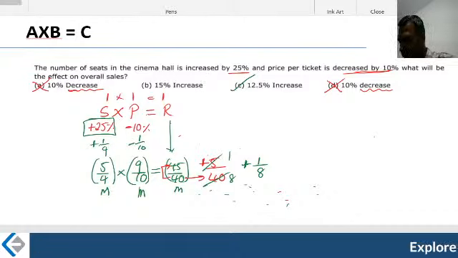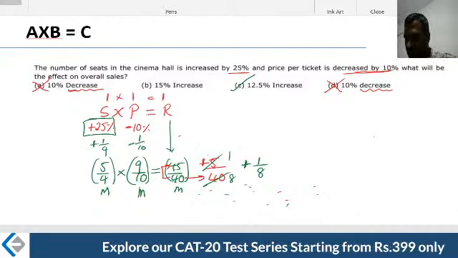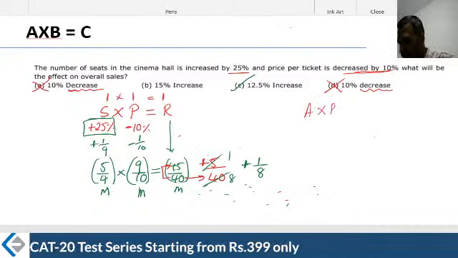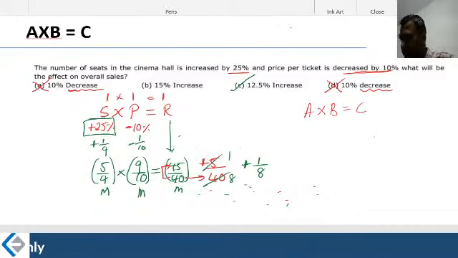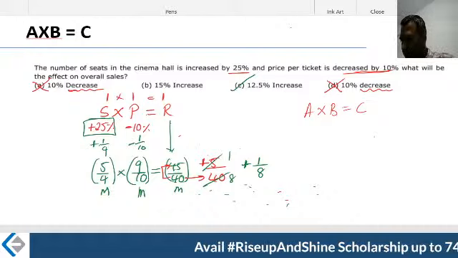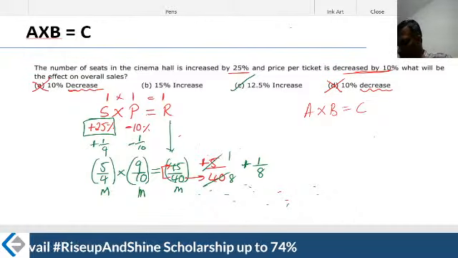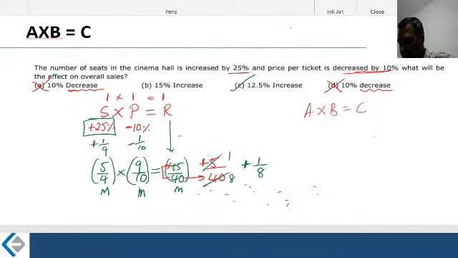Now what is happening here? Number of seats. A into B is equal to C, not a constant. We are working on a similar concept here. So what is A here? A is nothing but the number of seats. What is B here? B is nothing but the ticket price, the price per ticket.